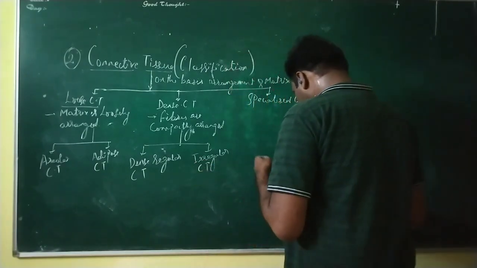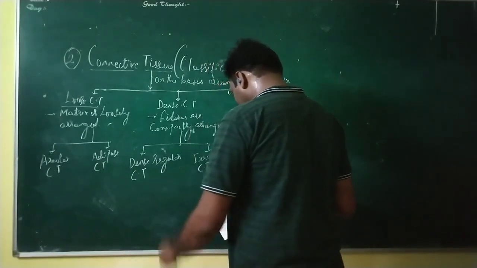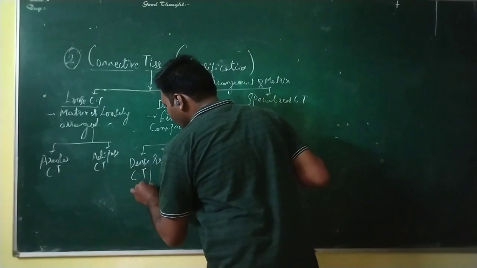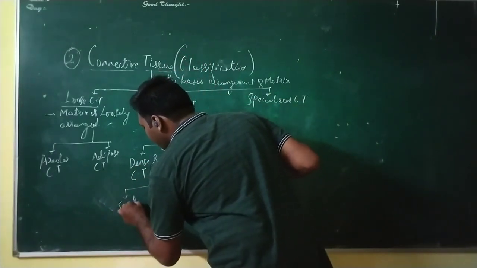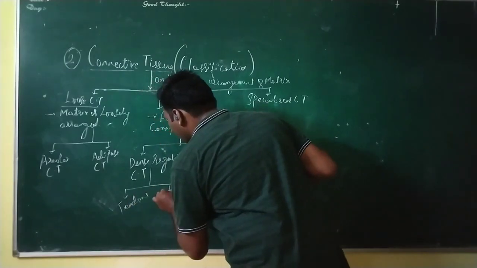The examples we are going to discuss in dense regular connective tissue are tendons and ligaments.